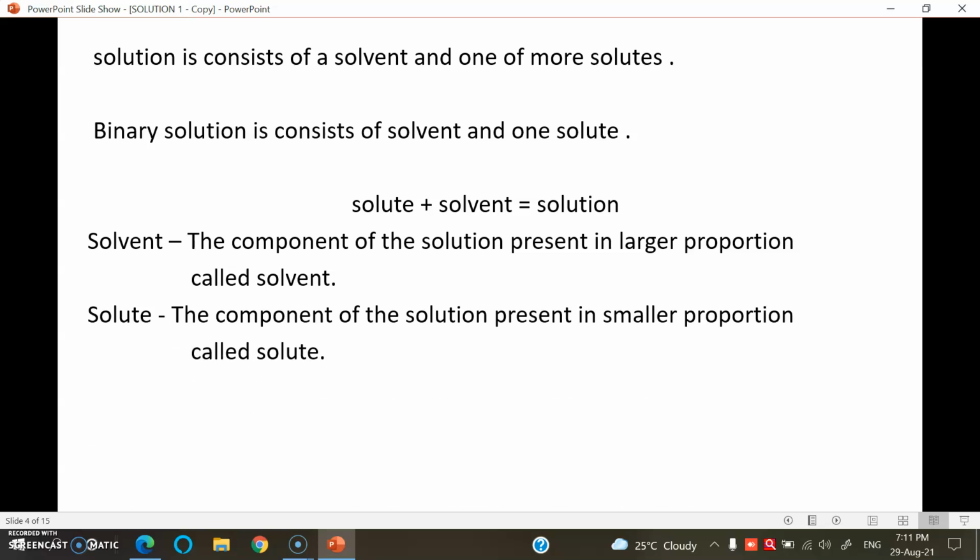Solute: the component of the solution present in smaller proportion is called the solute. For example, sugar solution. Here water is present in larger proportion, so that is the solvent, and in aqueous sugar solution, sugar is present in smaller proportion, called the solute.